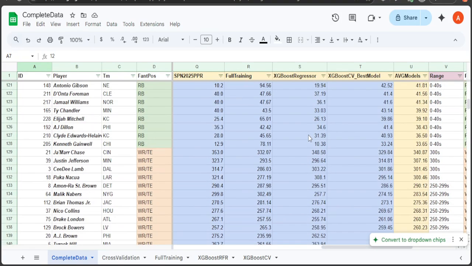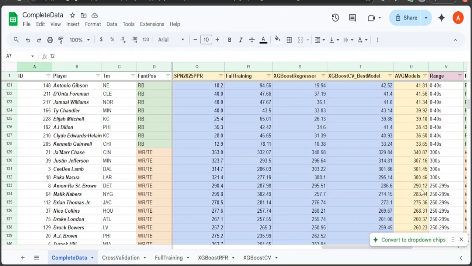So if you look at Amon-Ra St. Brown: 290, ESPN 287, 295, 286. So that's 290. That's all pretty close together, which is good. All our models really are pretty close together. And then 290 for Amon-Ra St. Brown, Malik Nabers, Brian Thomas Jr.